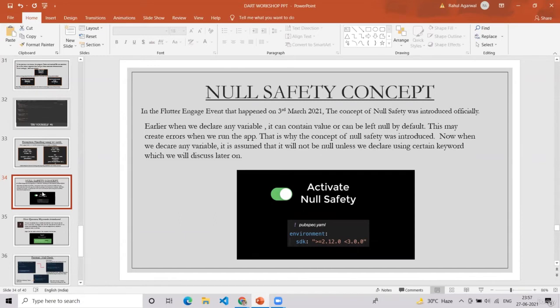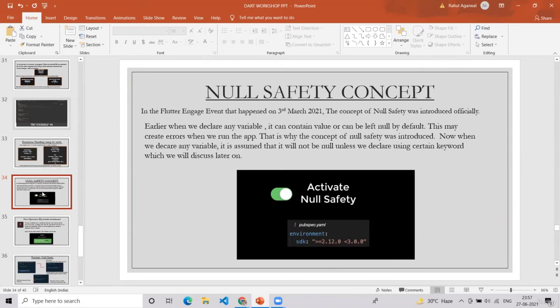This null safety was introduced very recently. If you go back 6 months, or to the end of 2020, you wouldn't be using this null safety because it was not in production mode. It happened on 3rd March 2021. The concept of null safety was introduced officially.